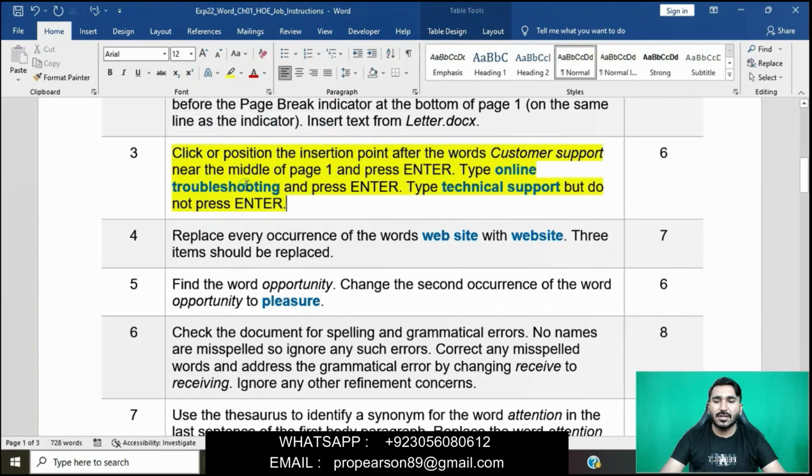The question says: click or position the insertion point after the words customer support near the middle of page 1 and press Enter. Type online troubleshooting and press Enter. Type technical support but do not press Enter. First we position the insertion point after the words customer support, near the middle of page 1, and then press Enter.